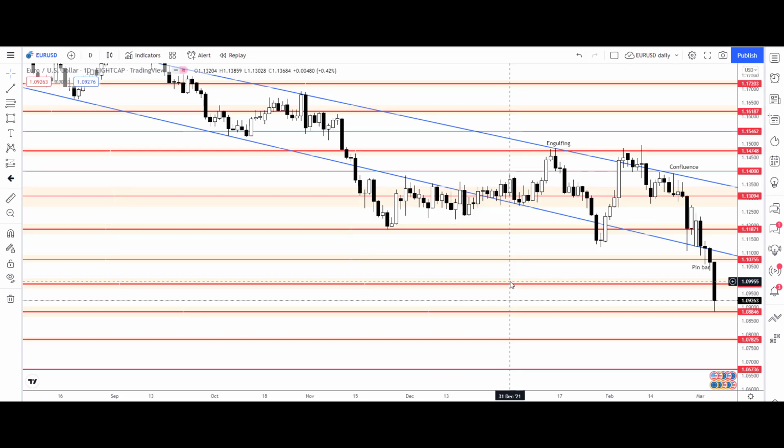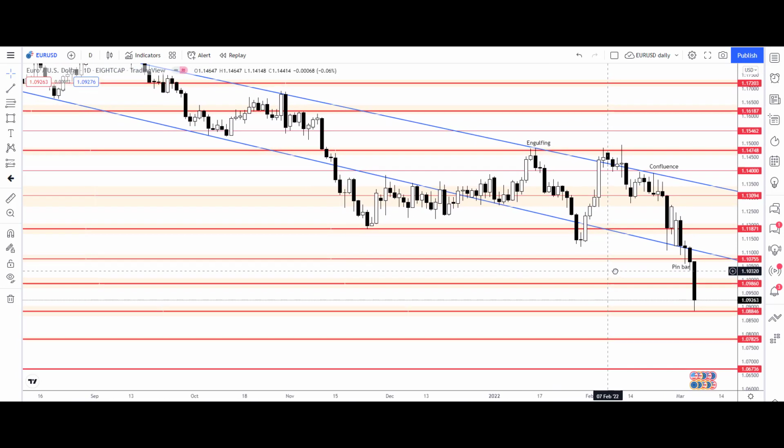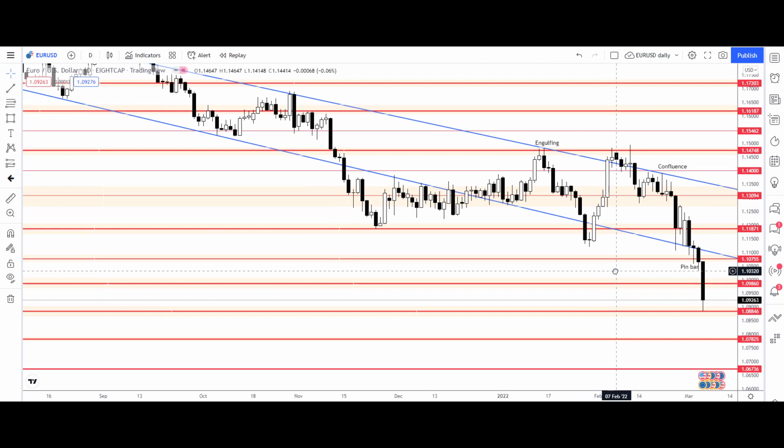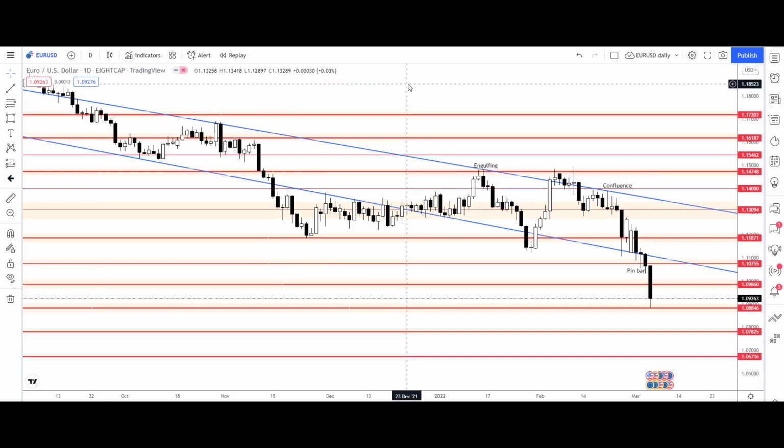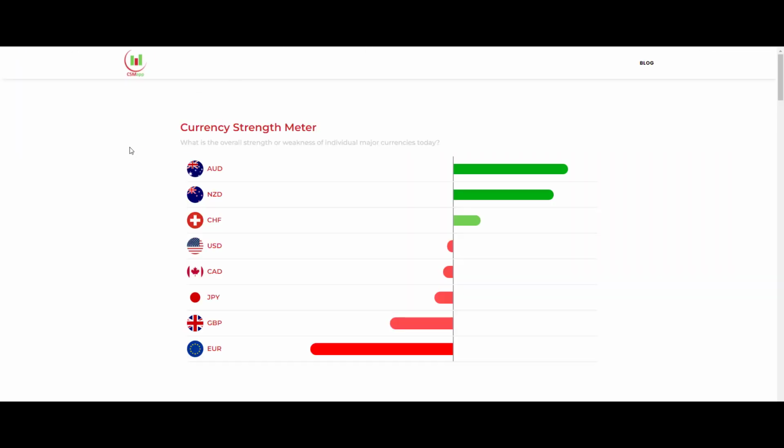Let's go. We can see the price is in strong bearish mode currently because of the current situation in Europe. So the euro is losing its strength against all other currencies. If we take a look at the currency strength meter, which shows the strength of each currency against all other currencies, we can see the euro is at the lowest level. The Australian dollar is the strongest one currently on the market, and the euro has the lowest strength. So we can expect the euro to lose more strength in the coming weeks.